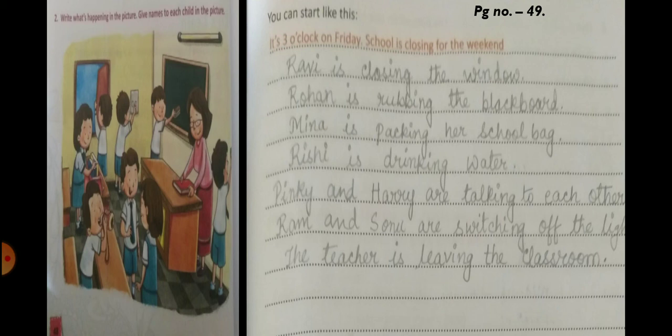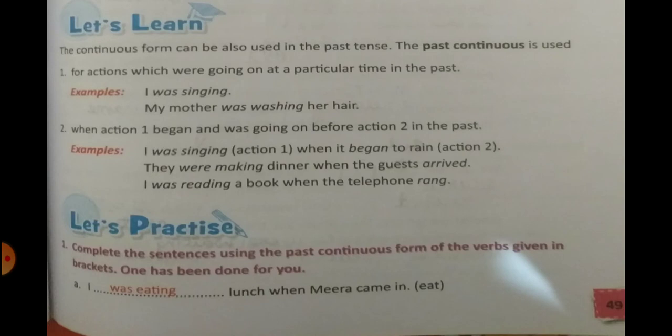So we will move to the next exercise. Now we are going to learn something more about the tenses. In our previous discussion we learned about the present continuous tense. Now we will learn about the past continuous tense. What is the meaning of past continuous tense? Let's learn. The continuous form can also be used in the past tense.